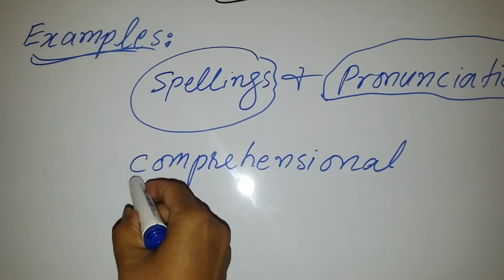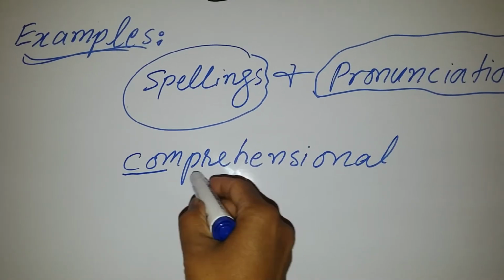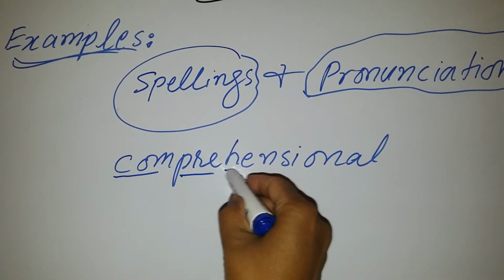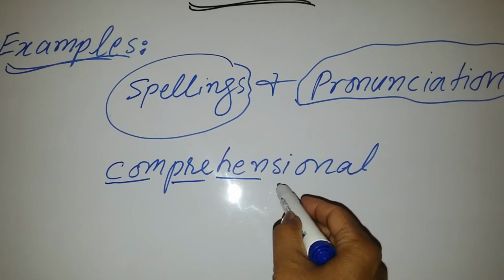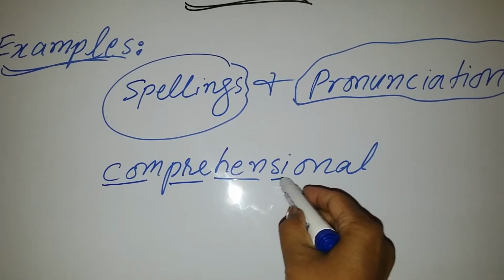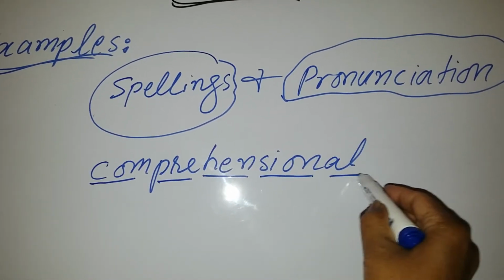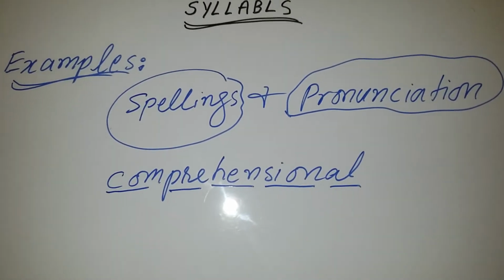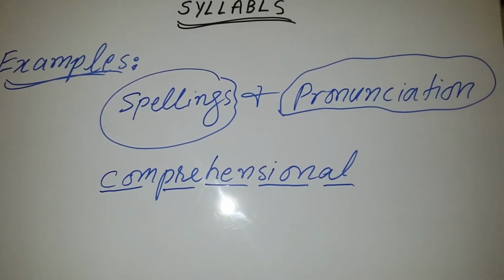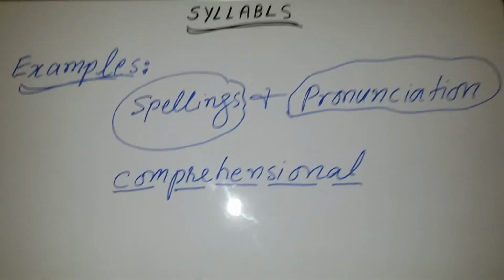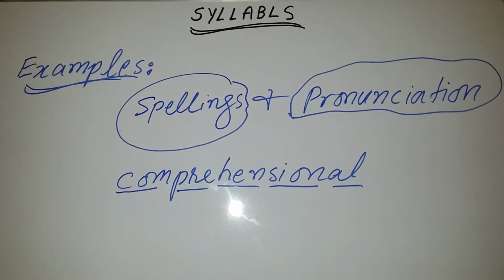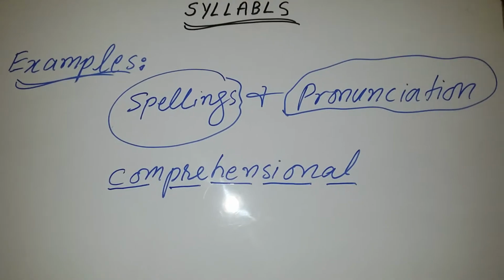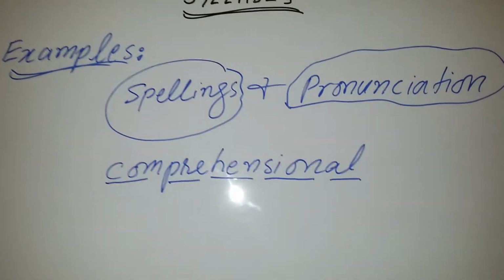How? Com, C-O-M, pre, P-R-E, hen, H-E-N, sion, S-I-O-N, al, A-L. Comprehensional. It will be easy for you to memorize the spelling of this word when you divide this long word into different units.